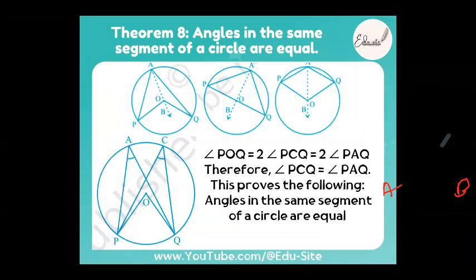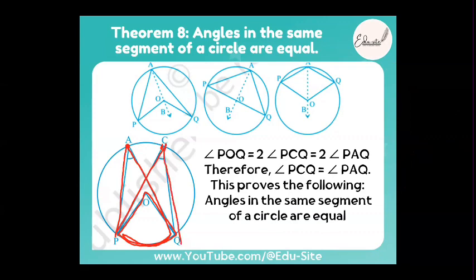Have you understood what concept it is? It is nothing but angles in the same segment of the circle. They are actually equal, which are subtended by the arc. So angles in the same segment of the circle are equal, and these angles are subtended by the arc of the circle. For example, here, beta, there's a diagram. PQ is an arc here. PQ is subtending an angle at the center. Now A and C are two points on the circle, and they subtend the angles PAQ and PCQ. Now which angles should be equal? What do you have to prove now, beta? Is it not this and this that you have to prove?